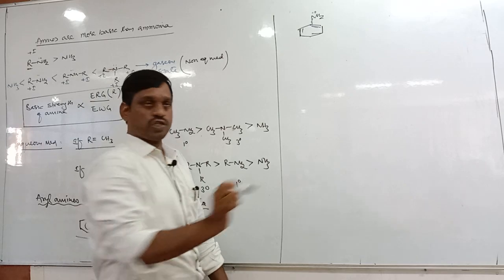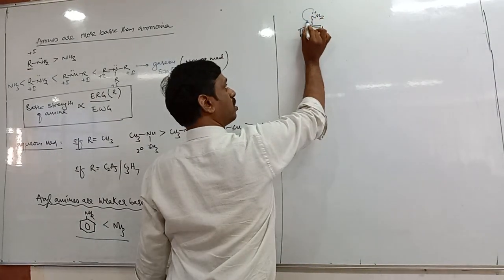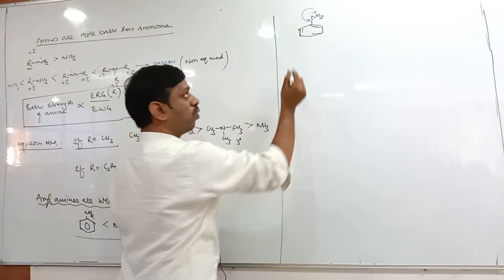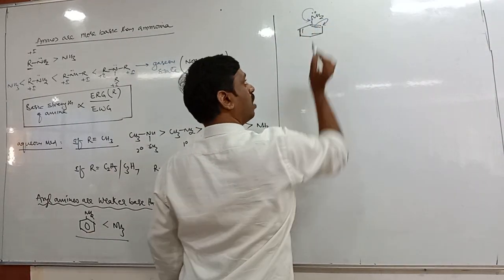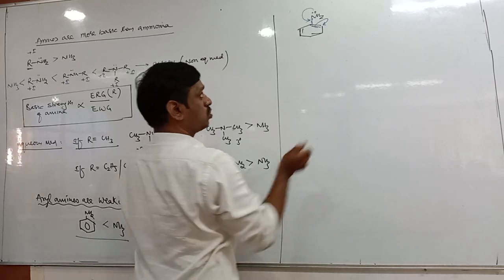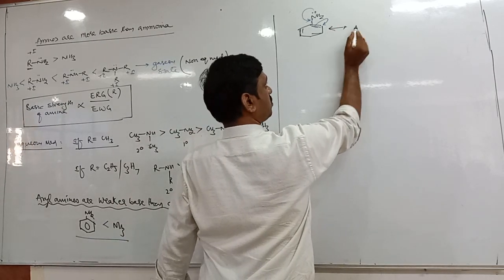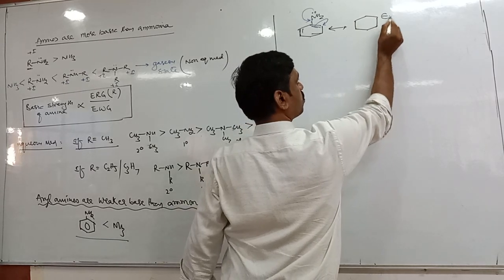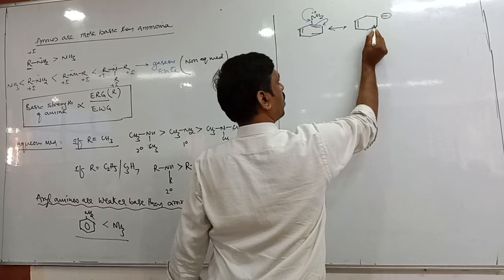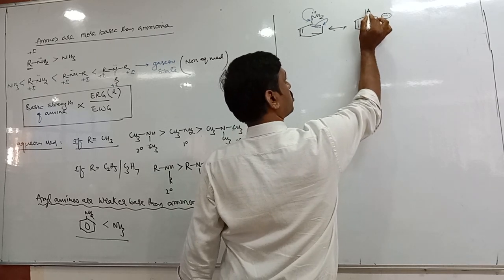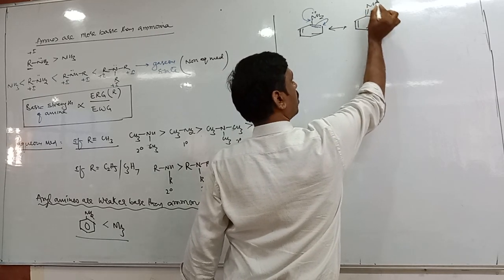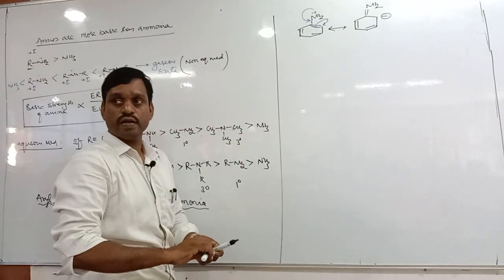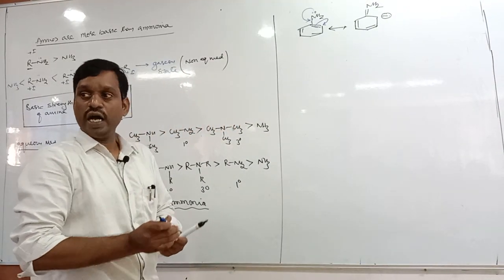So due to conjugation, the lone pair electrons are involved in resonance. The lone pair enters into the benzene ring, and the pi electrons shift to the adjacent ortho position. These two structures are the same. NH2 becomes NH2 plus, because nitrogen loses its lone pair; it is called the anilinium ion.